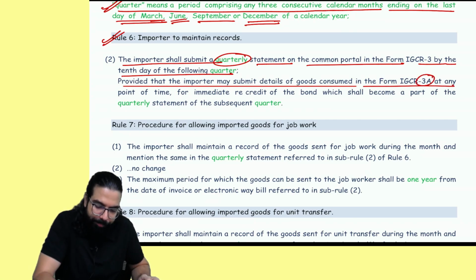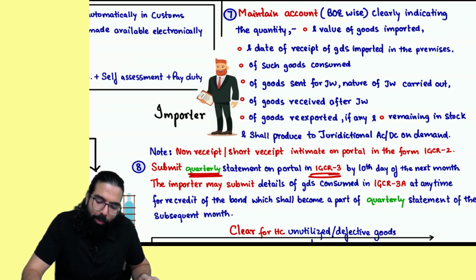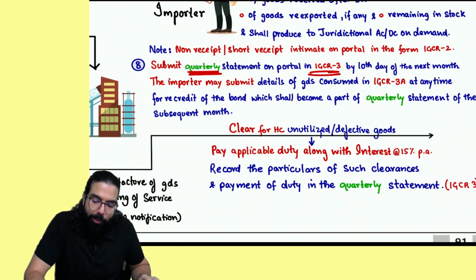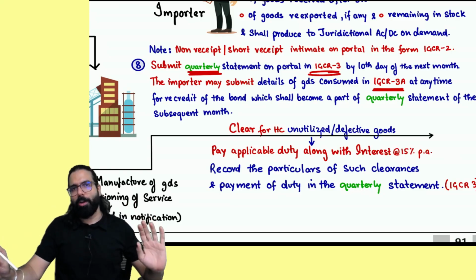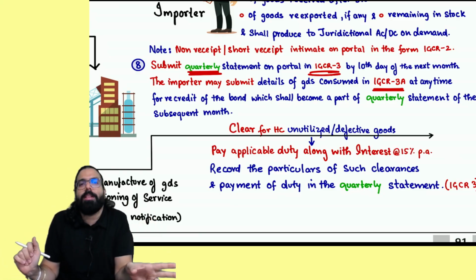I told you over here, sir, whatever goods you have already consumed, you can mention the details in IGCR 3A. Sir, I have already done the consumption as per the concessional rate of duty you were given, saying you have to do this. I have already done this.